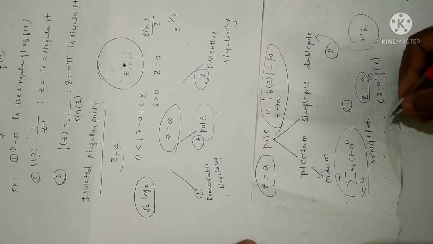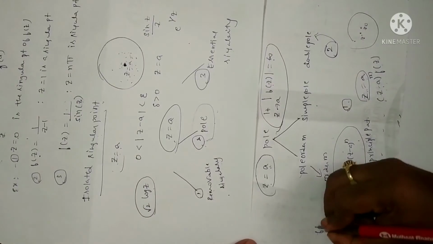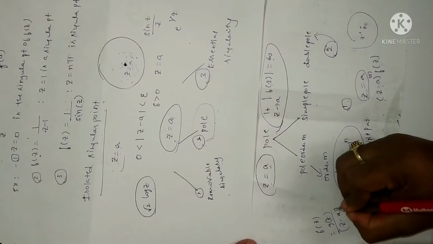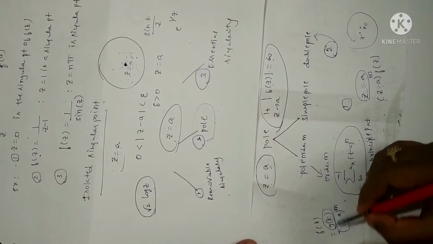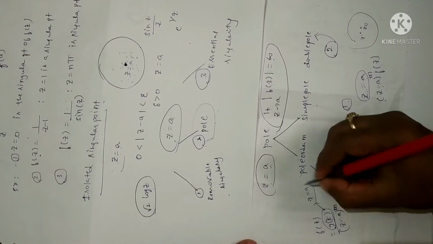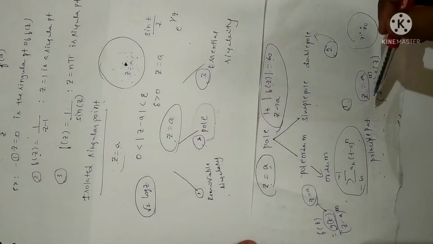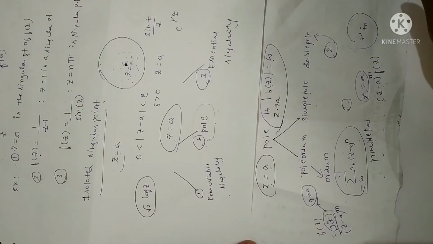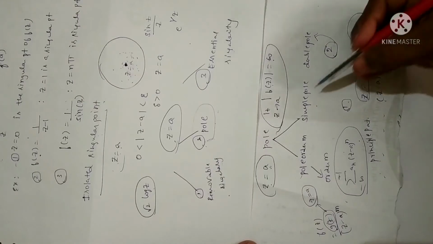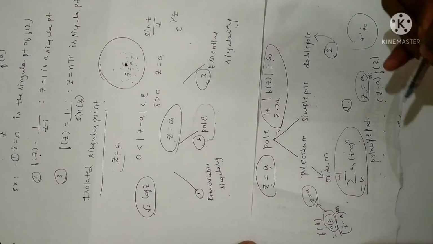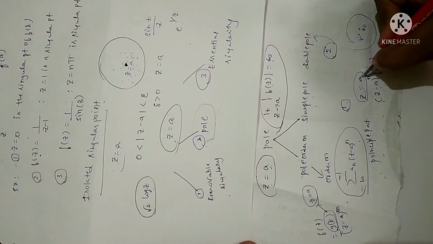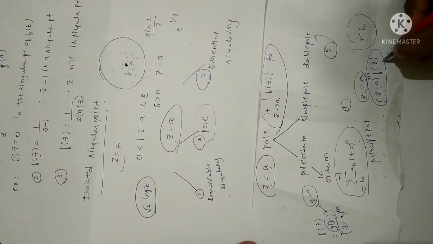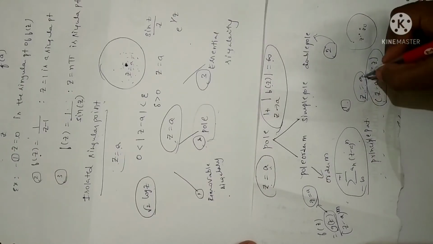Fine. Then we can define a function f of z as g of z divided by z minus a power of m, where g of z will be analytical at the point z is equal to a. Here you may get confusion. As I already told you, singularity in the sense the function should not be analytical, right? Then only we say that point is singular. Now the definition of pole says that an isolated singular point z is equal to a is said to be pole of order m if this condition, that is z minus a power of m into f of z, is bounded in its neighborhood of the point z is equal to a.